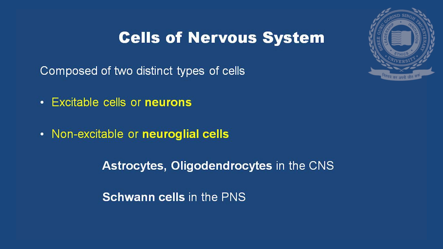They are present both in the central nervous system and in the peripheral nervous system. In the central nervous system, astrocyte, oligodendrocytes, these are the neuroglial cells. In the peripheral nervous system, Schwann cell is the non-excitable or neuroglial cells.